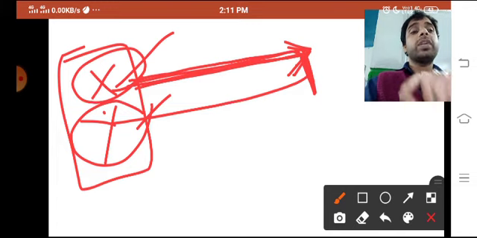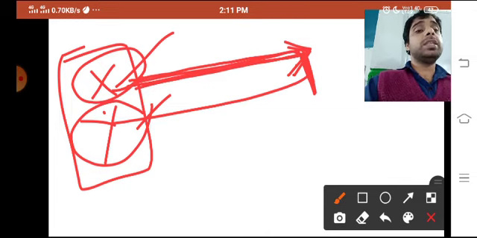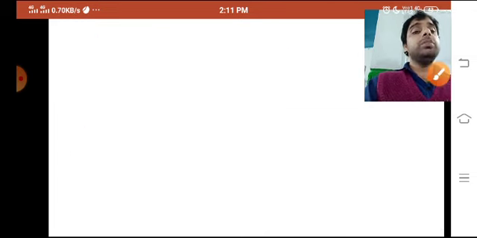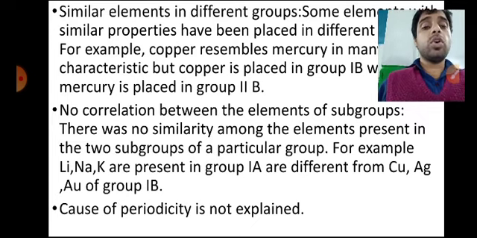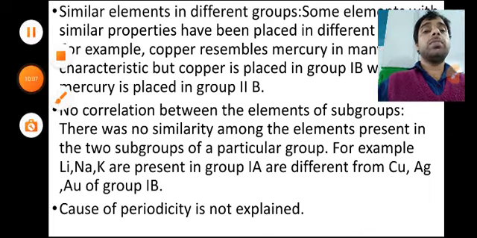Mendeleev did not explain anything about periodicity. So one of the drawbacks of Mendeleev's periodic table was also the causes of periodicity.